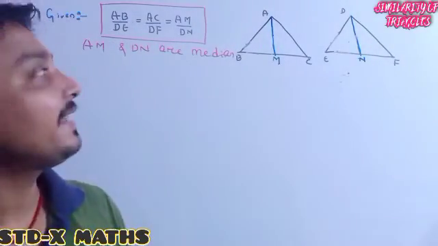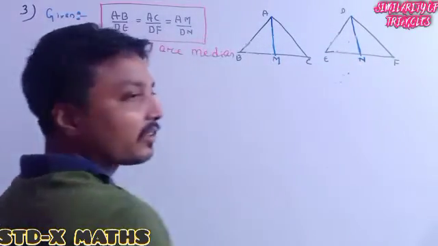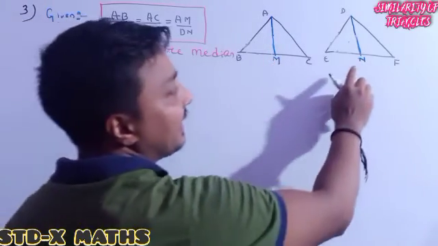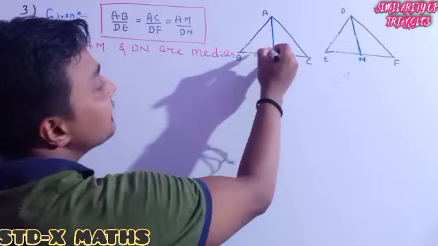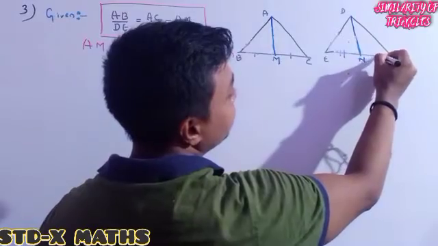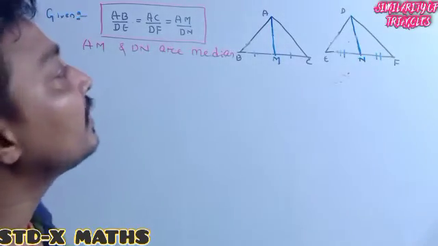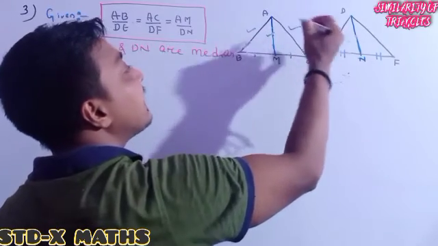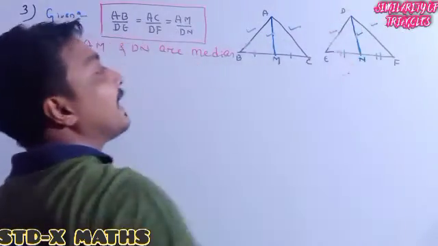In question number 3, it is given that ABC is one triangle and DEF is another triangle, and AM is the median for triangle ABC, and DN is the median for triangle DEF. Actually, median means it will bisect this one, and it will also bisect this one. Got it perfectly? And here it is given that this side and this side are in the equal ratio with this side of both the triangles.